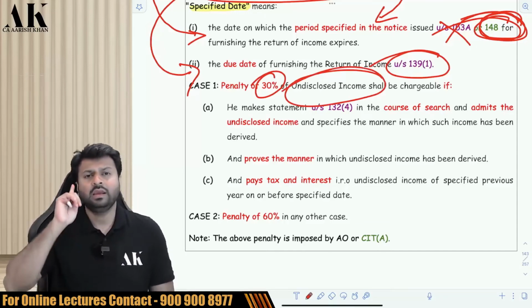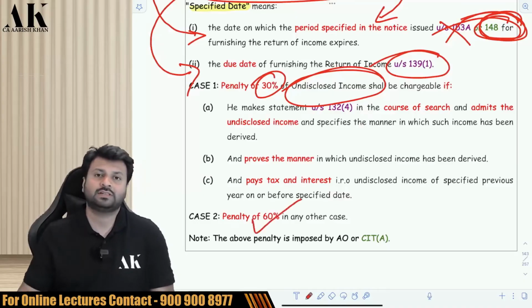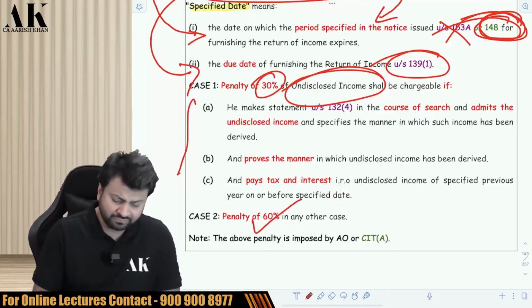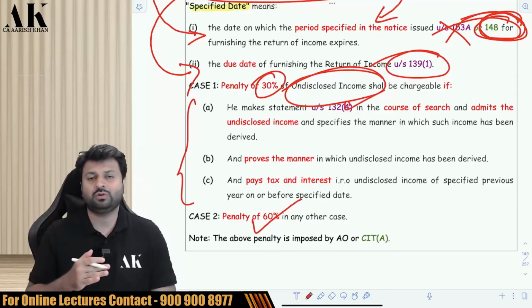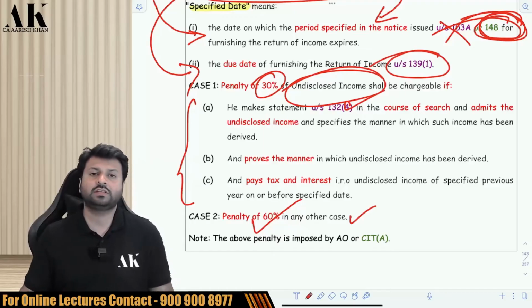But if you do not fulfill any of the conditions which I just mentioned, then you will be imposed with a penalty of 60%. If you fulfill these conditions, the penalty will be 30%, a slightly lower penalty. If you do not fulfill any of the conditions, then the penalty will be 60% of undisclosed income.